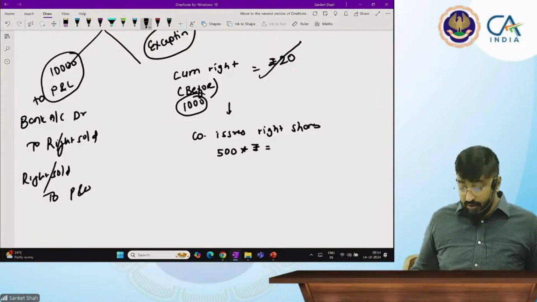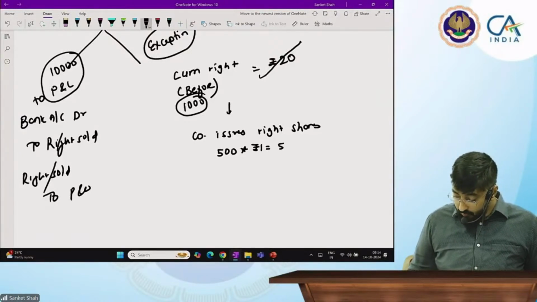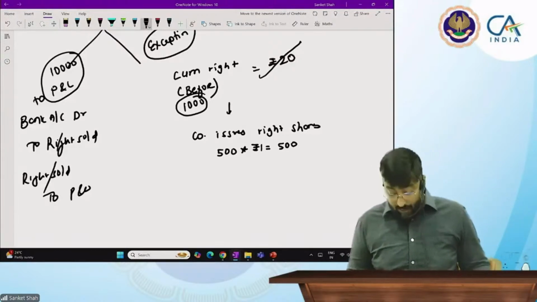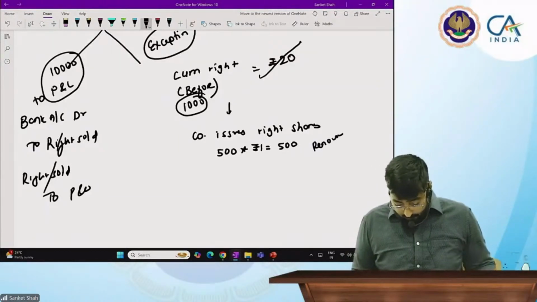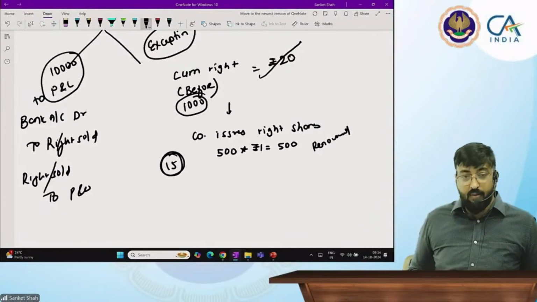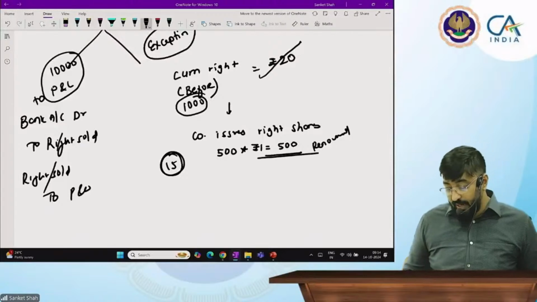What is the right share value? I sold that right shares for 1 rupee. I renounced it. The company is giving me this share at 15 rupees, but I have renounced that right.